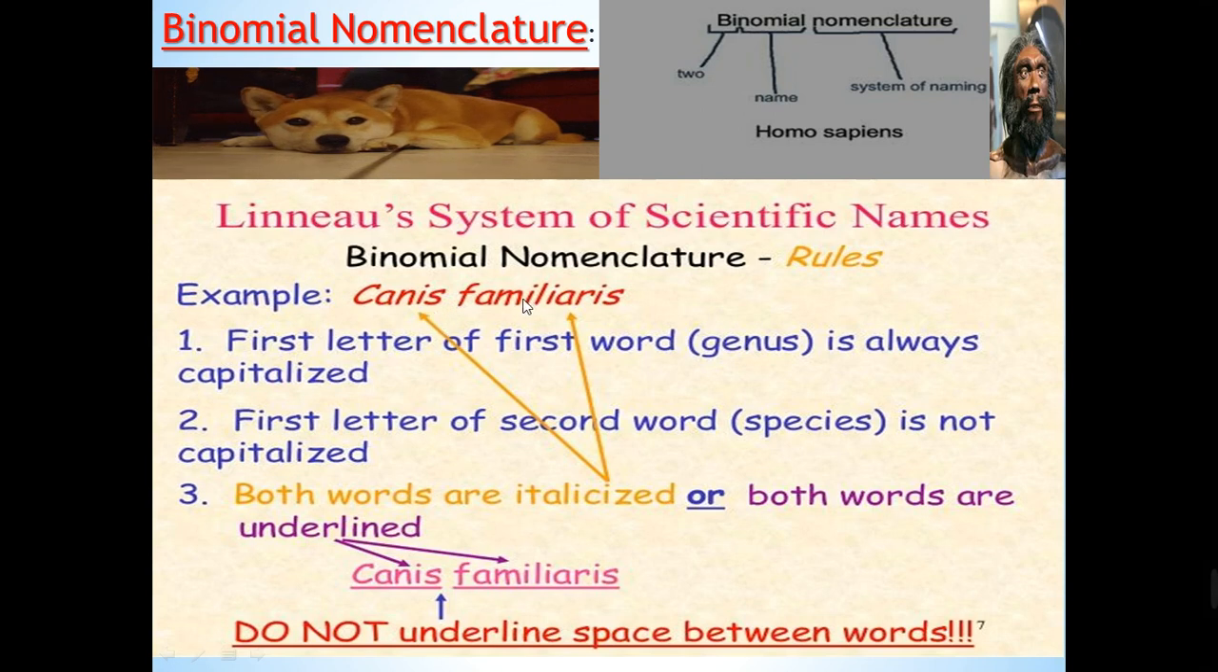Number two, it may be written in an italic way, slightly inclined like that, or underline the two words like that. But take care not to underline the space between these two words. So let's revise the rule again. The first word is for the genus, and the second one is for the species. The first one must start with a capital letter, the second one will not start with a capital letter. Underline both words or write them in an italic way.